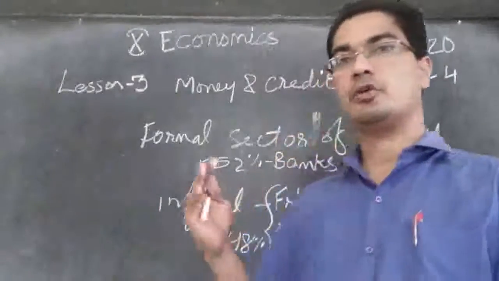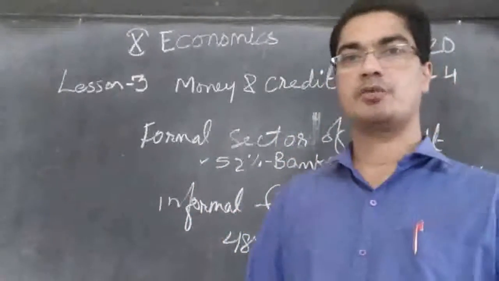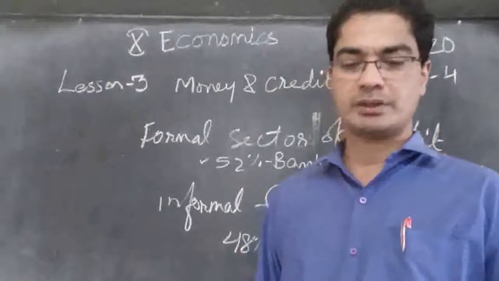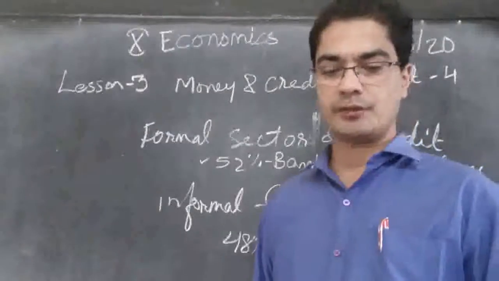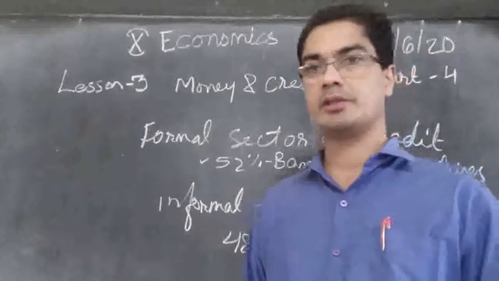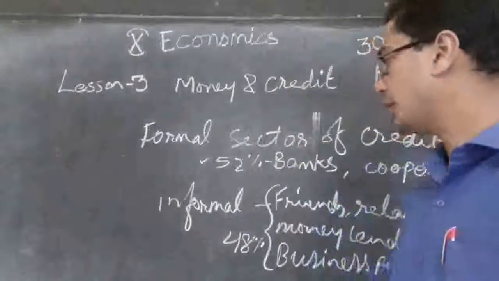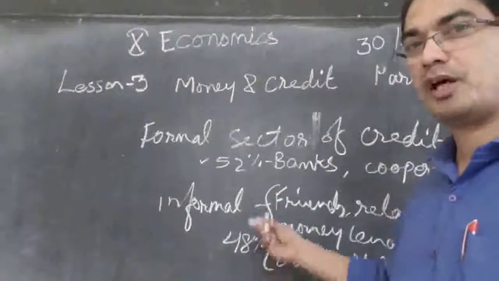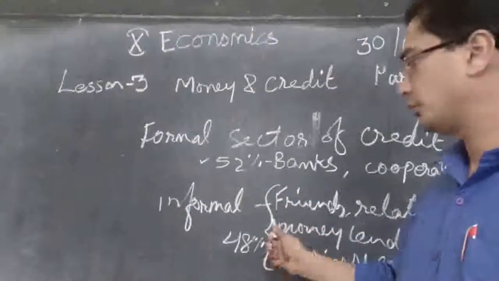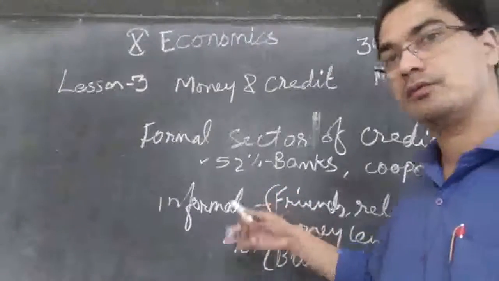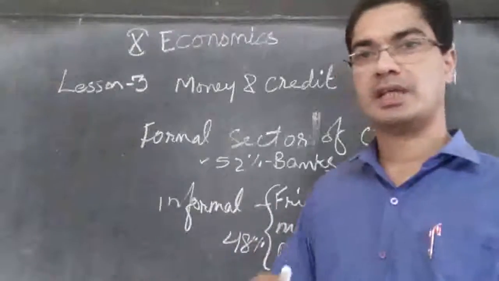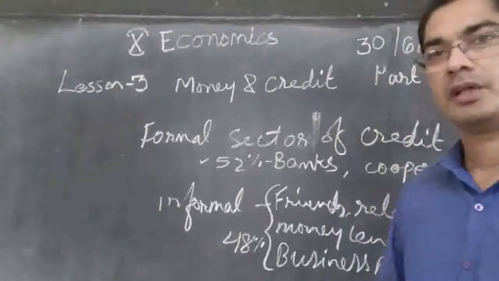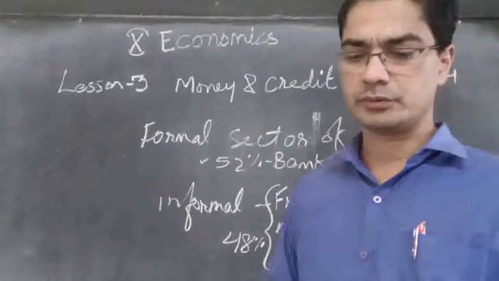All that detail they have to go and submit to the RBI, Reserve Bank of India. And there is no organization which supervises the credit activities of lenders in the informal sector. But when we come to the informal sector, they can do what they like. There is nobody. RBI has no authority over them. So if they want, they will give to whom they like. They will charge the interest they like, and so on. So they are not monitored by anyone.